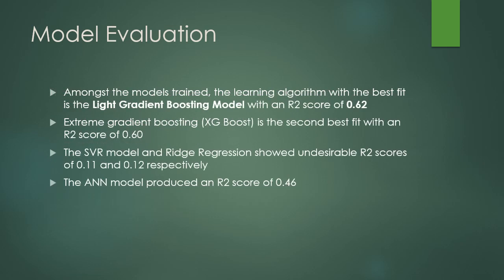So from the models that are trained, the learning algorithm with the best fit is the light gradient boosting model, or the LGBM, with an R2 score of 0.62. So secondly will be the extreme gradient boosting, or XGBoost, with an R2 score of 0.6. The models SVR and ridge regression showed undesirable R2 scores of 0.11 and 0.12 respectively. And lastly, the artificial neural network, or the ANN model, produced an R2 score of 0.46.